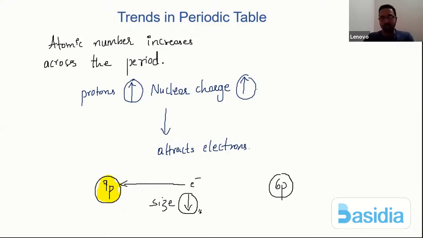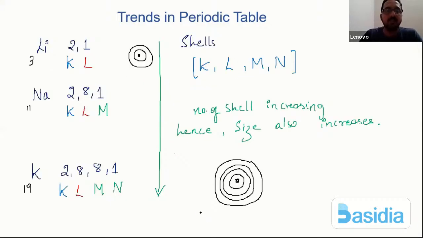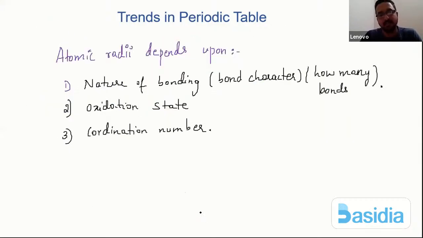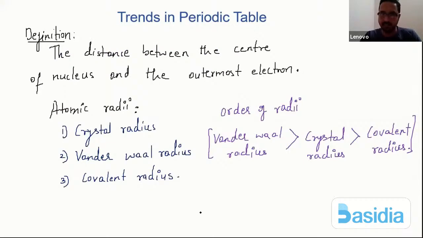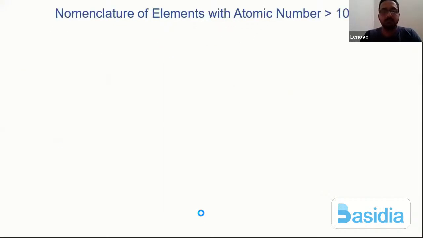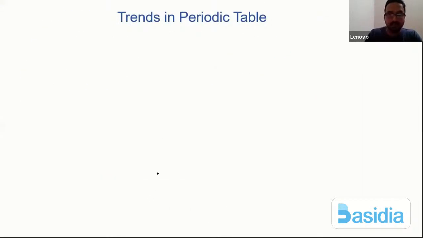Right. So now let us try to understand the next important trend, that is, the ionic radius. Before we start with the ionic radius, we have to understand two simple concepts. What exactly do we mean by an ion?